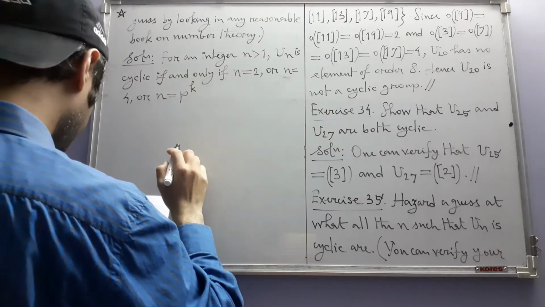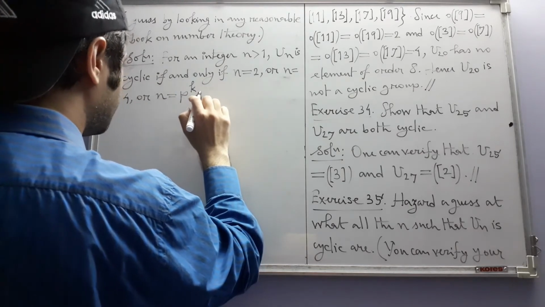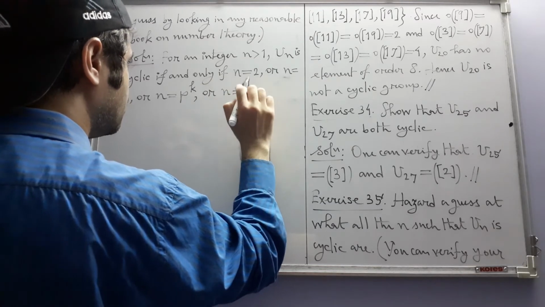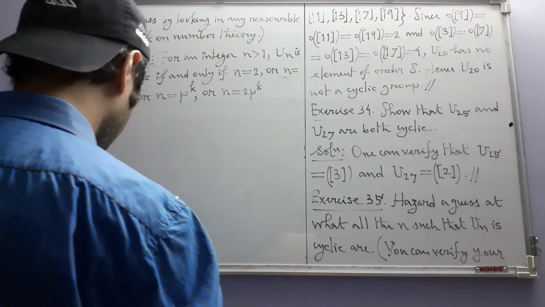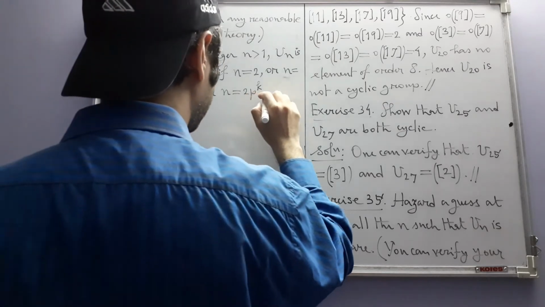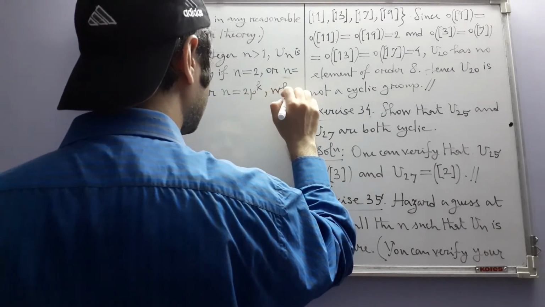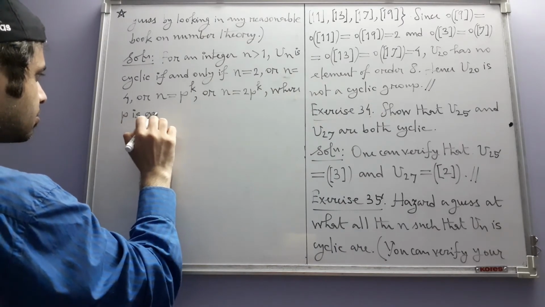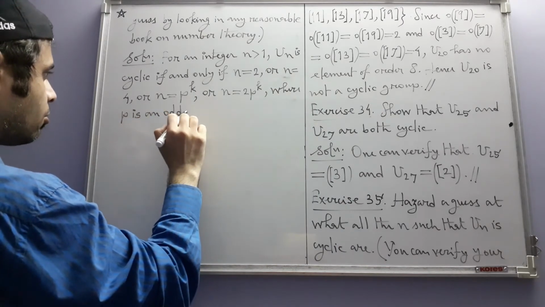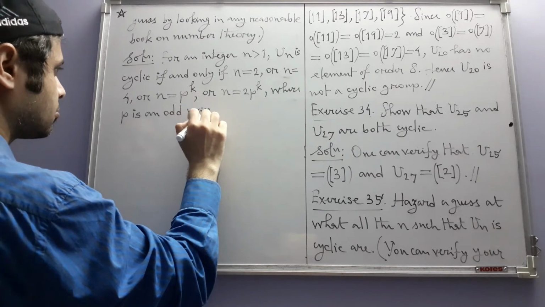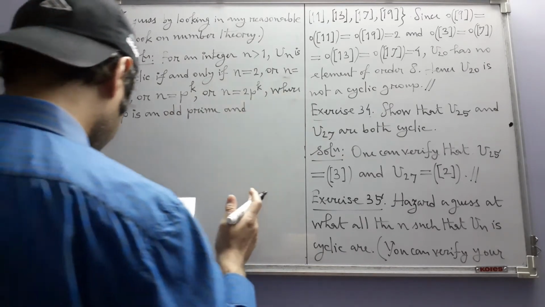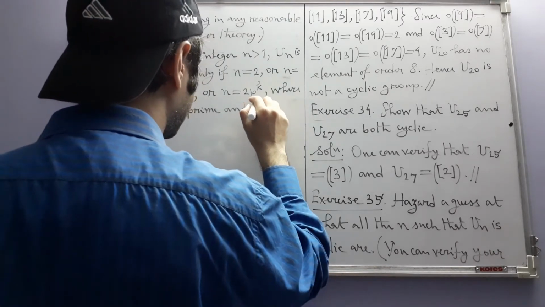N is equal to p to the power k, or n is equal to 2 times p to the power k, where p is an odd prime and k is a positive integer.